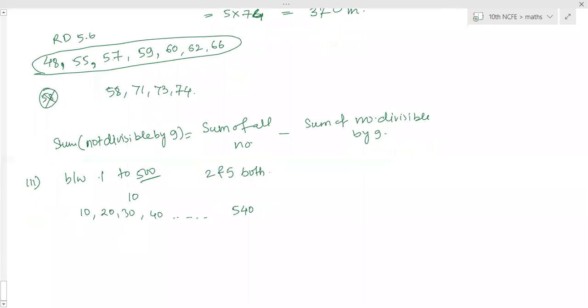This is at the first position, second position, third position, fourth position. So what is the end of this? What is the position of 540?